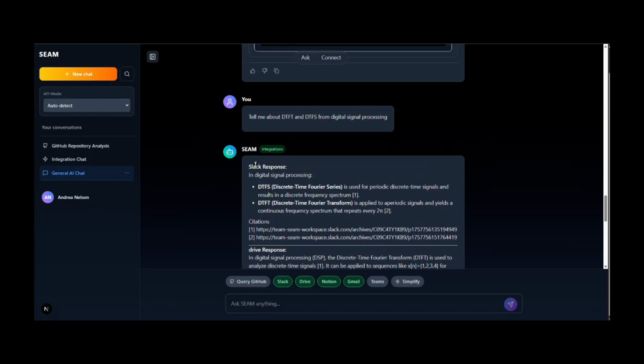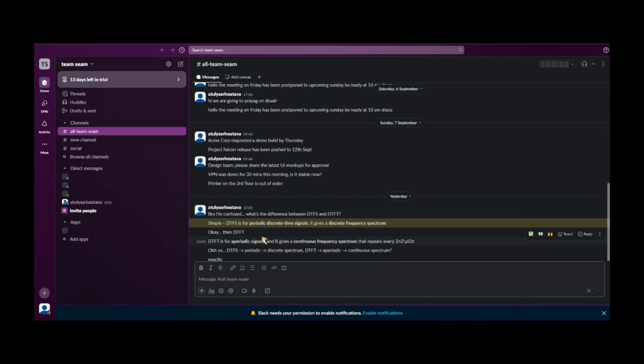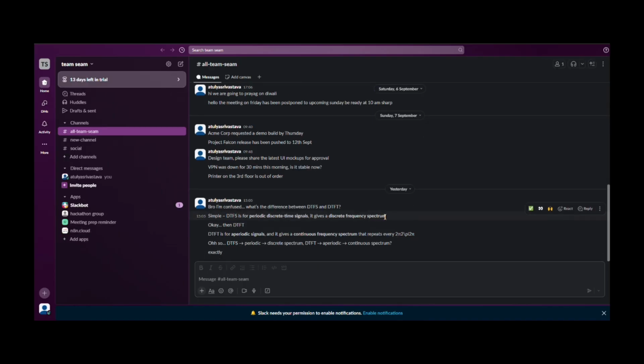As we can see from Slack, it has told us whatever data it has about DTFS and DTFT, with the citations as well. Suppose the DTFS is in link 1, whereas DTFT belongs to link 2. We can actually open these links to see the actual messages over here. So we can see the actual message from the Slack team which had DTFS and DTFT mentioned.